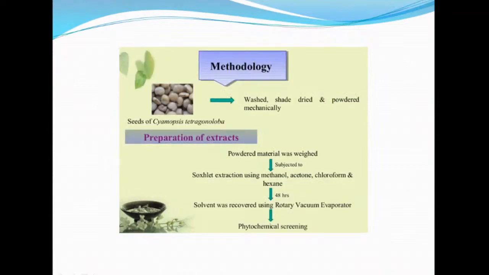So the Synopsis seed, we can wash it, dry it, and powder it using a mechanical method. After that, the powdered material is weighed and subjected to successive extraction. We can use methanol, acetone, chloroform, and hexane extracts. After 48 hours, it is recovered by vacuum evaporator and subjected to phytochemical screening.